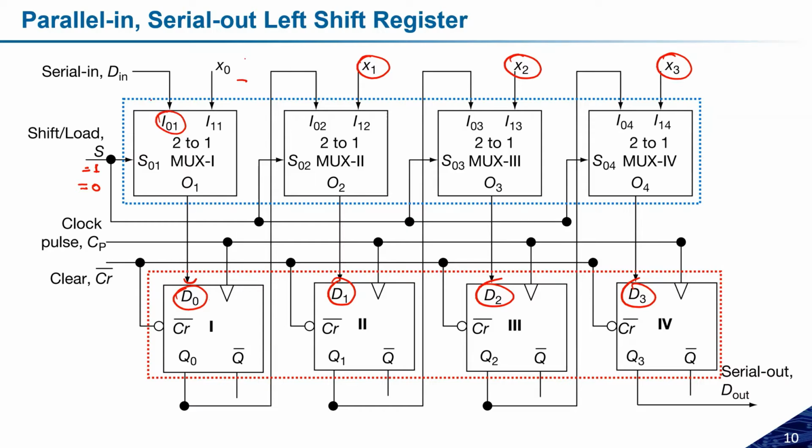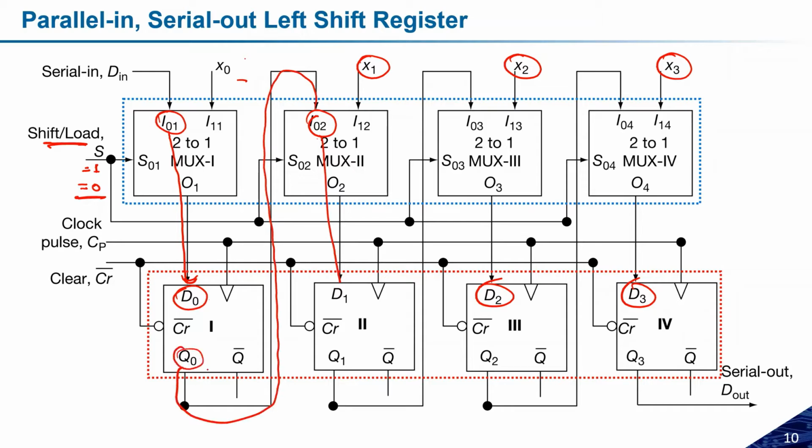Then if shift or load input is equal to 0, this I01 will be shifted over here, and this I01 needs to be activated. I01 is nothing but the output of the first flip-flop.